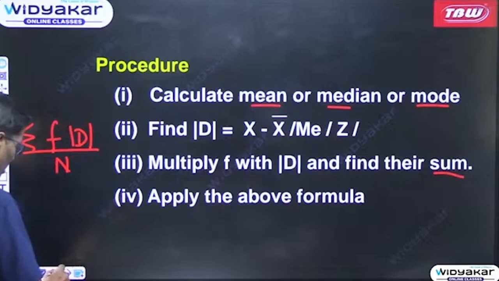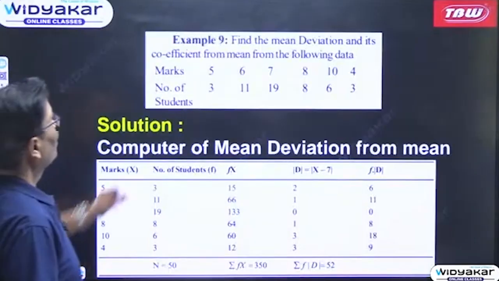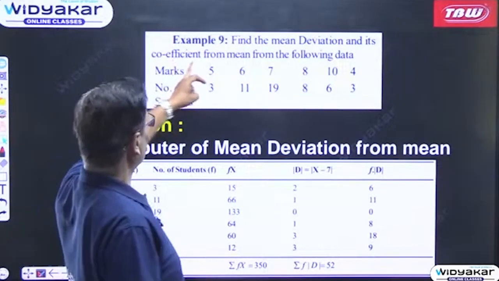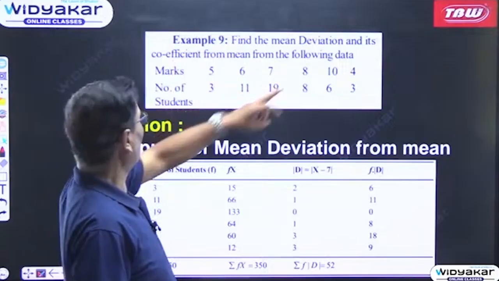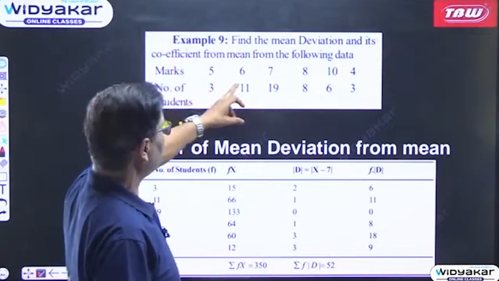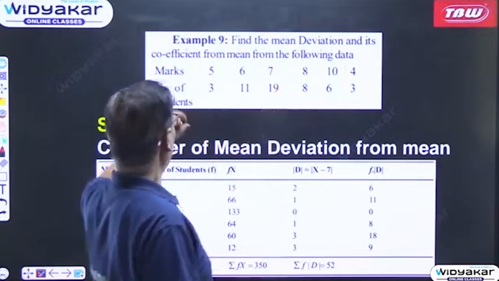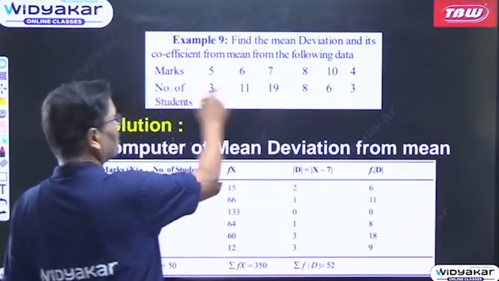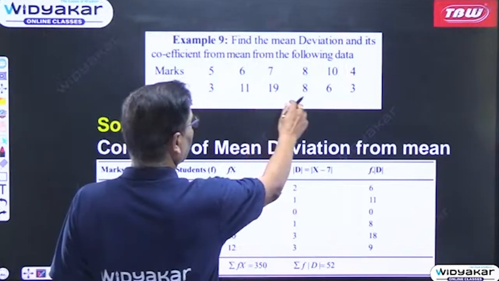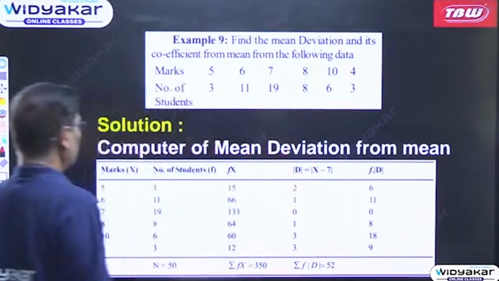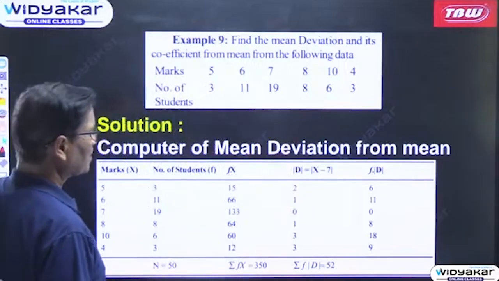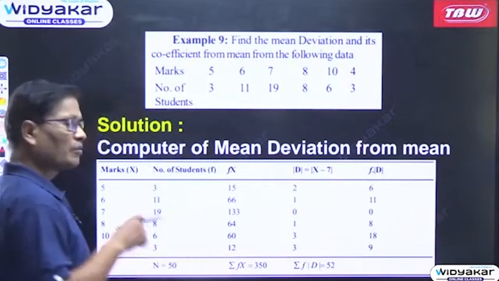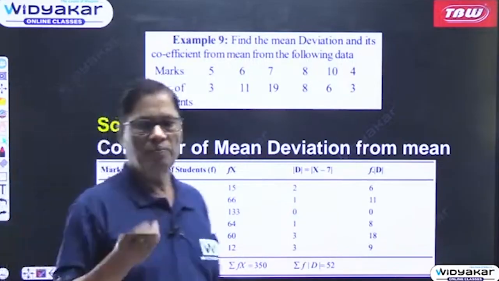Let us come to the example. Find the mean deviation and its coefficient from mean from the following data. Marks are 5, 6, 7, 8, 10, 4, and number of students securing these marks are 3, 11, 19, 8, 6, 3. So now how will we compute the mean deviation from mean first of all? Then we'll take up median, then we'll take up mode.